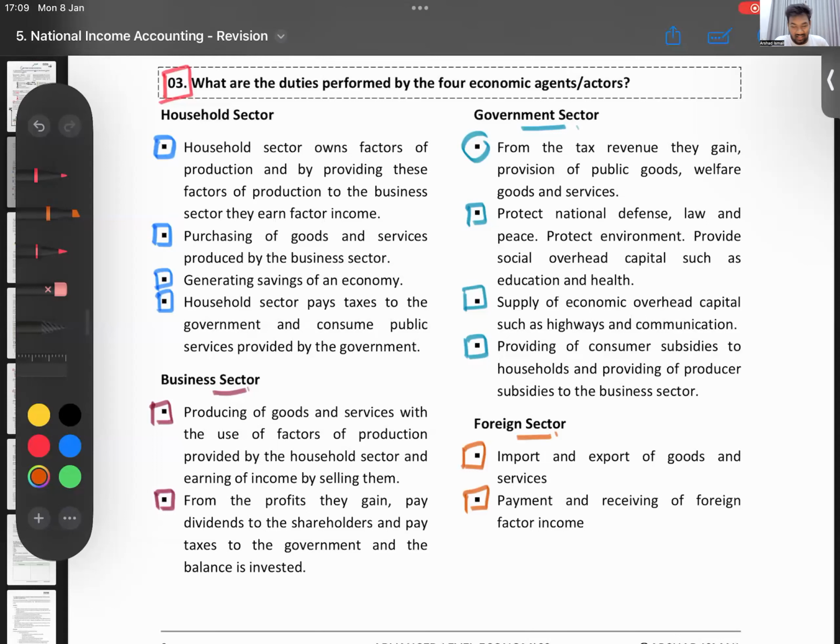They can ask you, outline the duties of the household sector in an economy. So far they haven't, but if they want, they can give. So then you have to say, households provide factors of production. Households are the party who purchases goods and services. Households generate savings. They pay taxes. Right? So you can outline the duties like that. So far it's more of an MCQ-ish area. It can be an essay question, but I feel it's a too basic essay question. They have to maintain a standard also, no? So they might not. Okay, done.